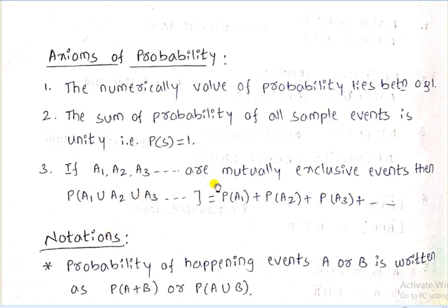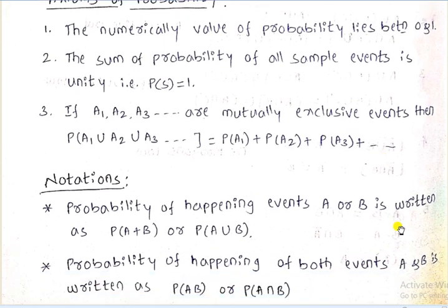If A1, A2, A3 are mutually exclusive events, then probability of A1 union A2 union A3 is denoted as P of A1 plus, in place of union we are using the plus sign, P of A2 plus P of A3. So these 3 points are called axioms of probability.